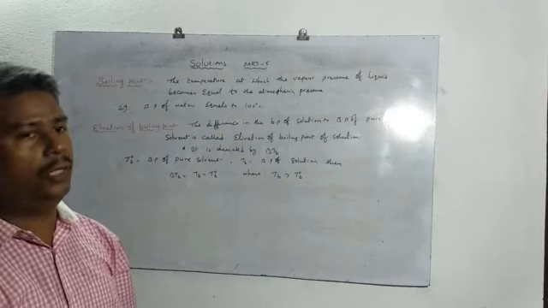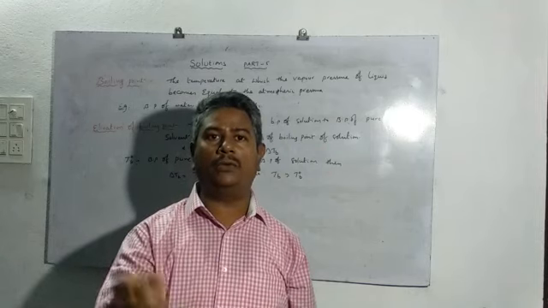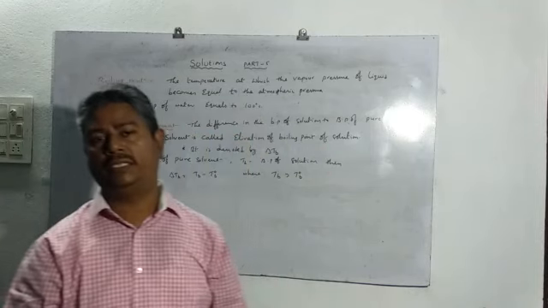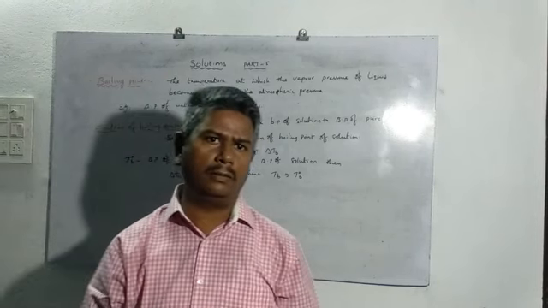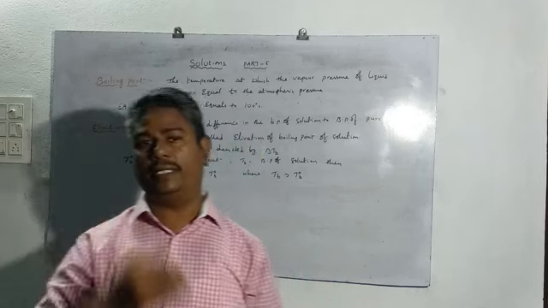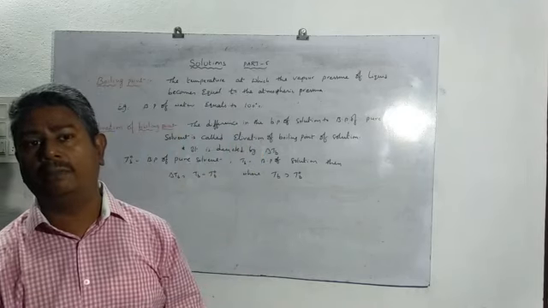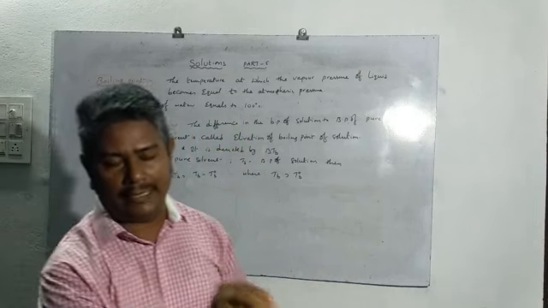Clear? Now, to that liquid, if we add a non-volatile solute, then what happens? Does it boil at 100 degrees Celsius? No. There must be a slight rise in its boiling point, because a non-volatile solute is added.